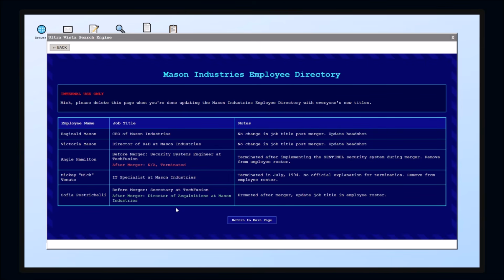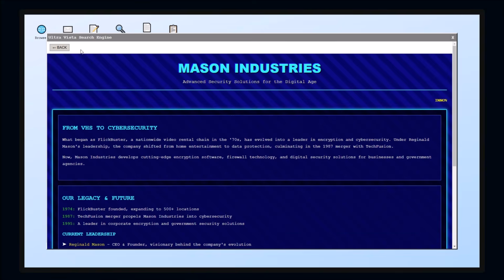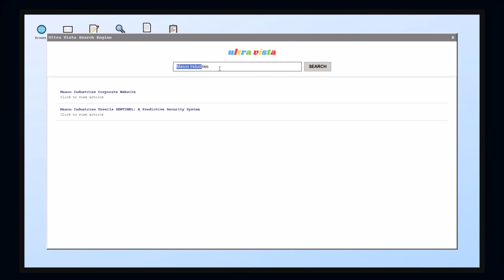Angie Hamilton: she used to be at Tech Fusion, but after the merger, she was terminated after implementing the Sentinel security system. Mickey Ventano, IT specialist, terminated again for move. Sophia, she was a secretary, and now she's director of acquisitions. Promoted, update. So, we can look at these other people, but I think this Sophia is the important one, right?